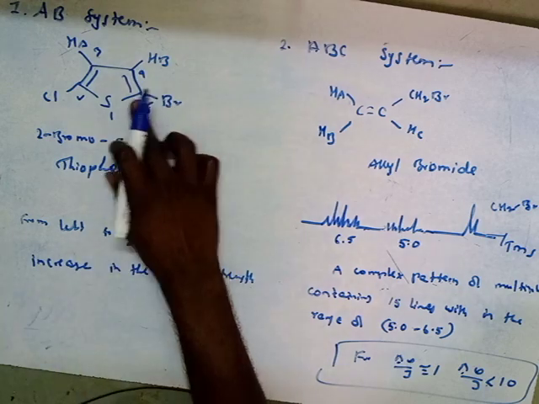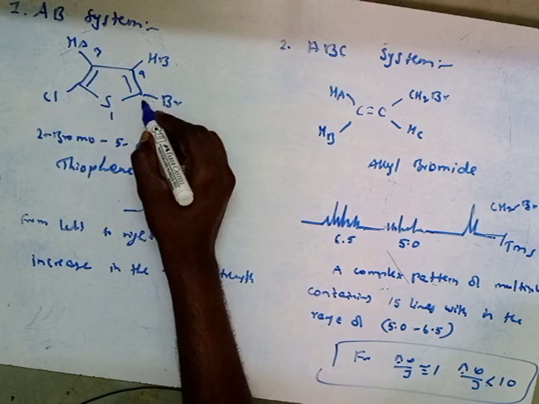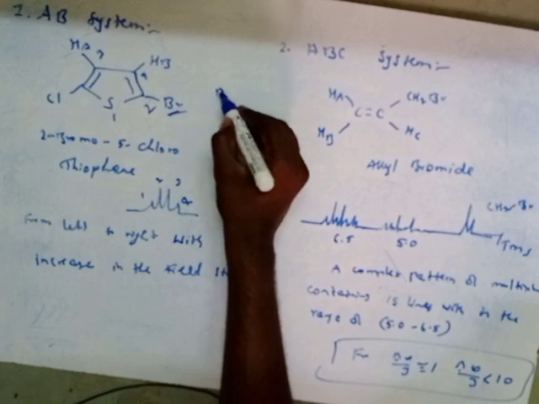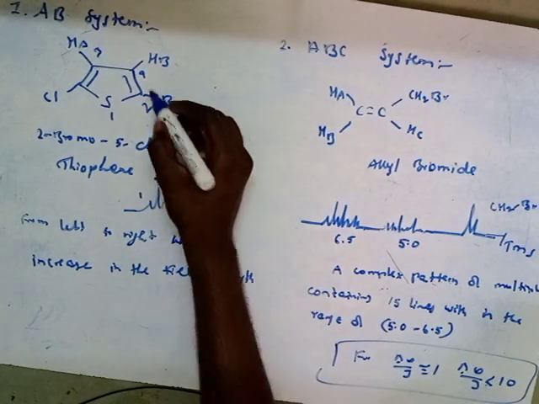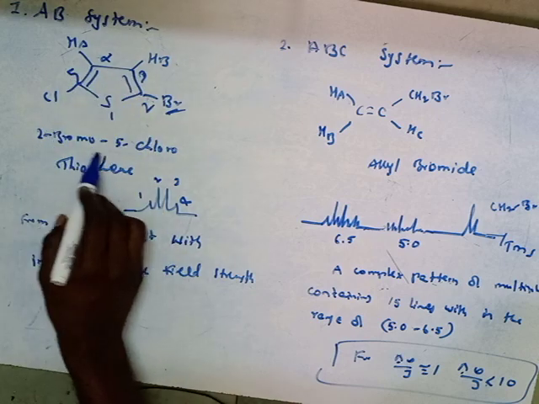We are taking the numbering according to alphabet. That means you have to take from here, right? This is the 2 because bromine will come first. According to alphabet, B is first. That's why you have to number from here: 3, 4, 5. So 2-bromo, 5-chloro.